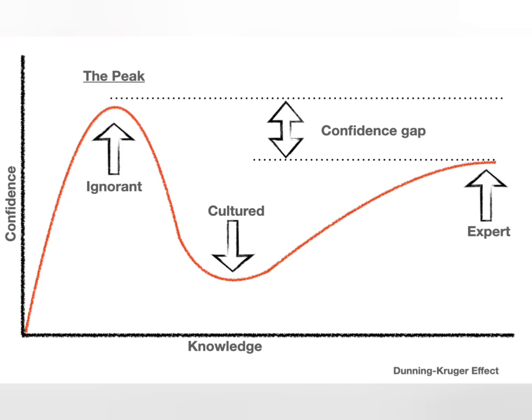This misplaced confidence could lead them to make risky decisions without considering the depth and complexity of the financial markets. Similarly, a person who took a weekend workshop on a complex topic might feel they've mastered it, overlooking the vast nuances and intricacies known to true experts in the field. The Dunning-Kruger effect highlights the dangers of overconfidence and the importance of continuous learning and self-evaluation.